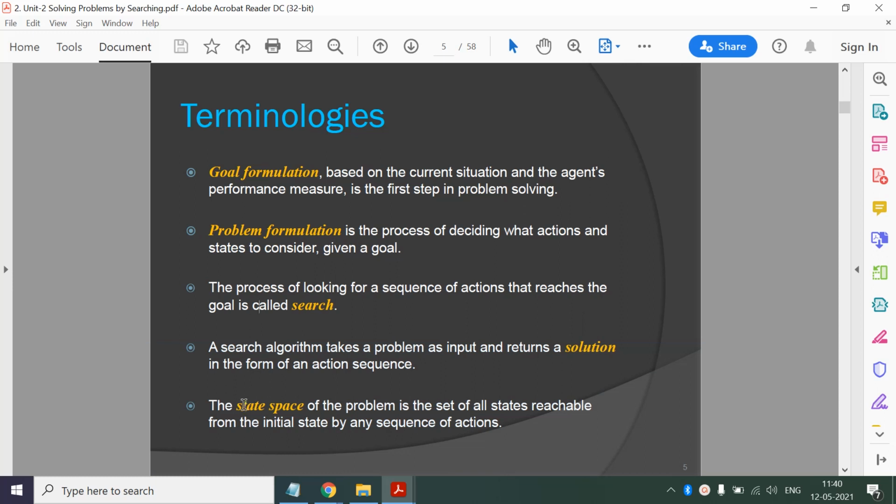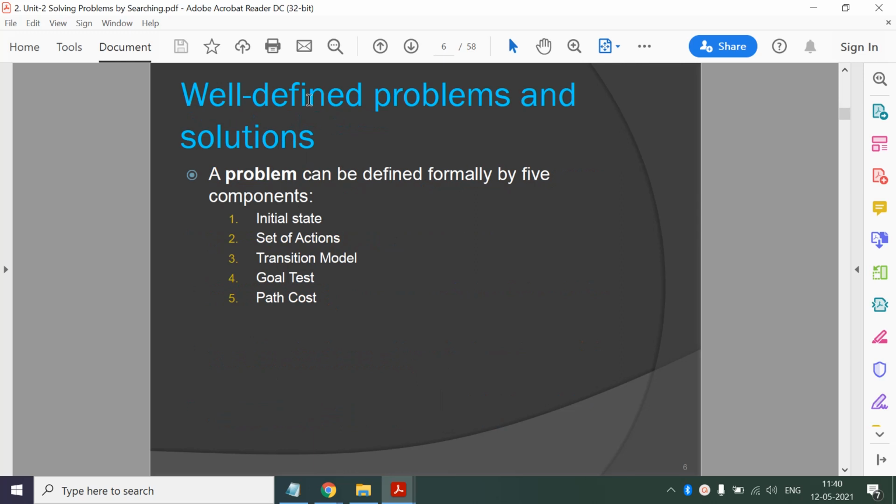And what do you mean by state space? That set of all states is known as state space. All states reachable from the initial state by any sequence of actions. That collection of states is known as state space. So your solution will belong to this state space. Now, well defined problem. You are trying to find a solution to a problem, but before that your problem should be well defined.